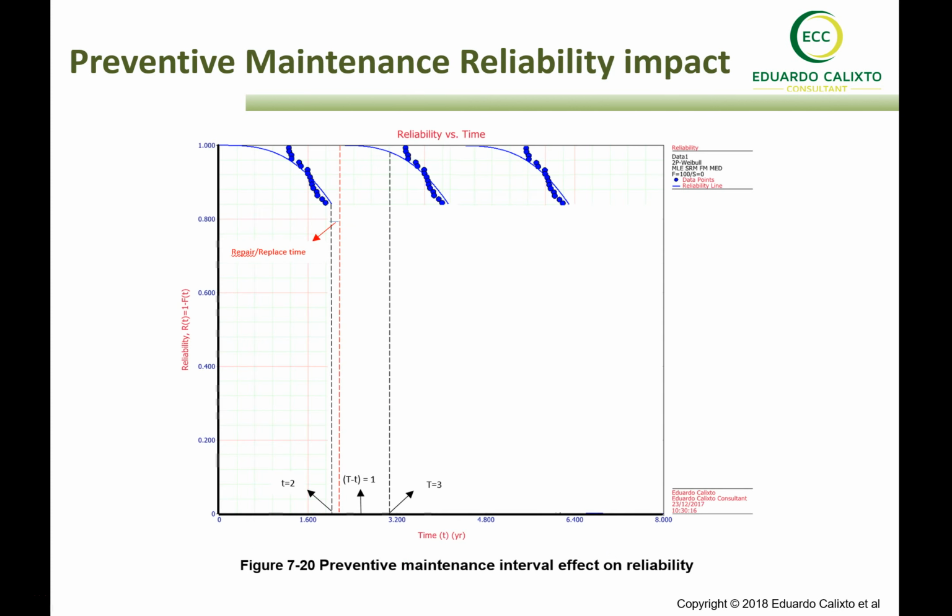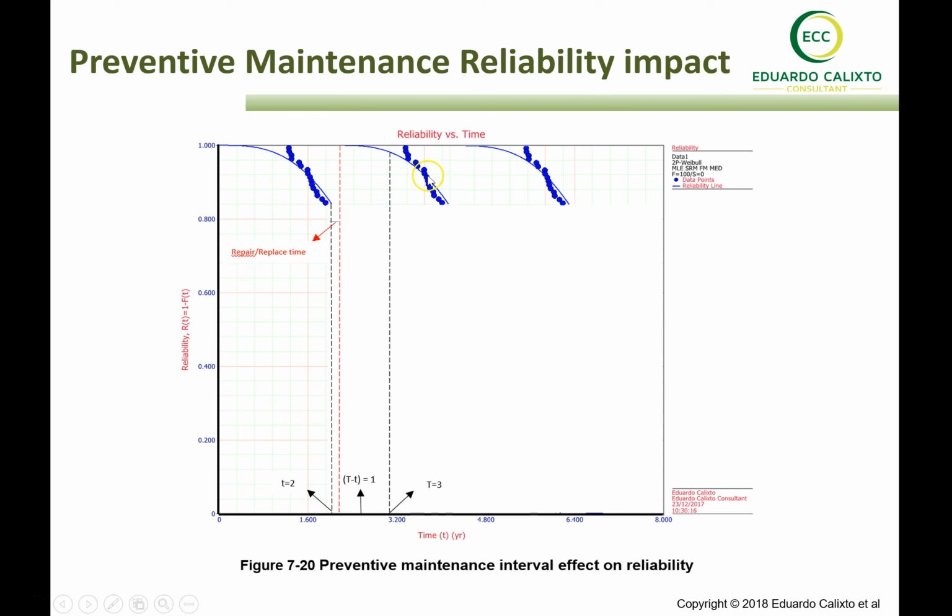So graphically, what we are talking about here is represented by this graph, where your reliability goes down to some level, and then at 2 years you implement preventive maintenance. After year two, when you implement the repair or replacement, if it brings the equipment to a state as good as new, your reliability is 100%. And then your reliability will decrease again for a specific period of time until 3 years. And this reliability, if you consider 3 years here, will be this 97.99%. That is this point here related to time 3 years.